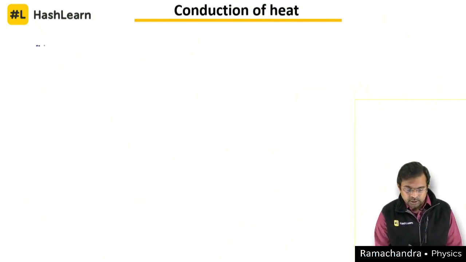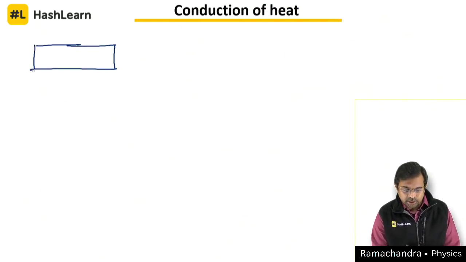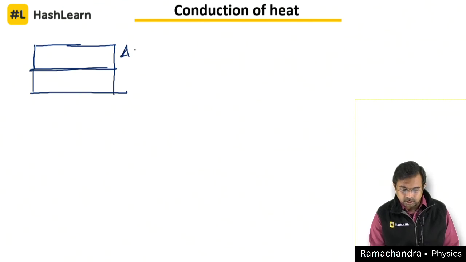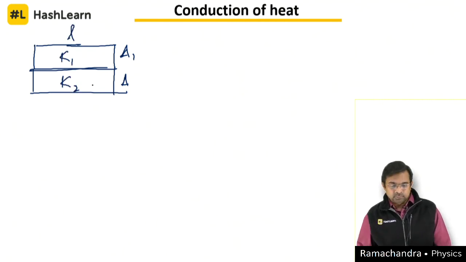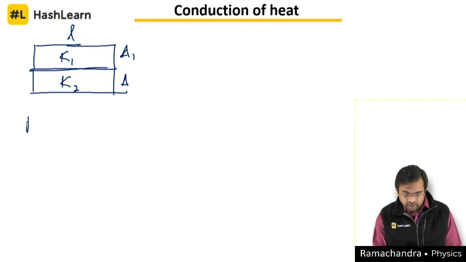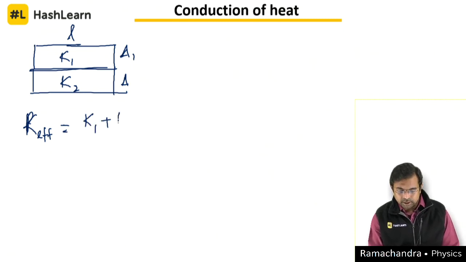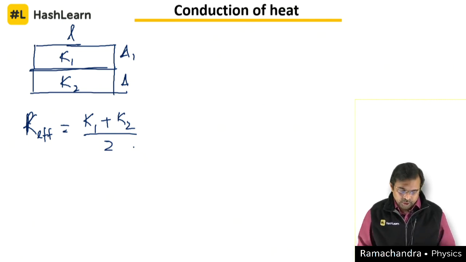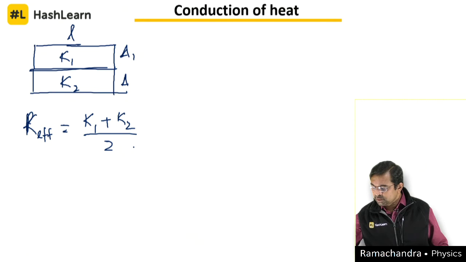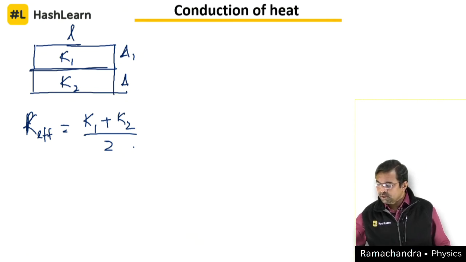The next one I would like to take up is the parallel connection. Two slabs are connected like this, where the lengths are the same and the areas are the same. Say this is the length L, and they have K1 and K2, and again from Ohm's law, we can write the effective K as K1 plus K2 divided by, if both are the same, 2. These are the two things. Probably these are the factors that are going to make our calculations much easier.